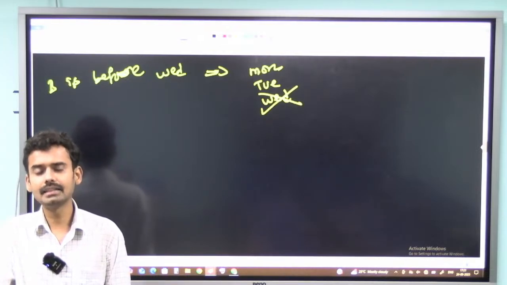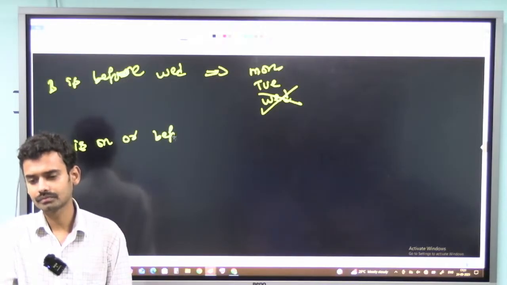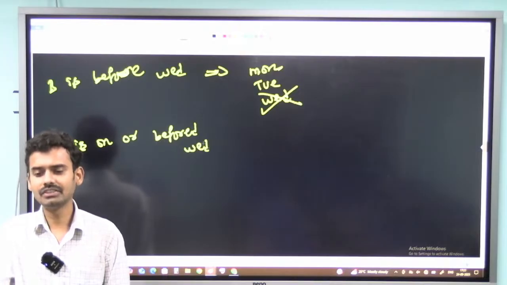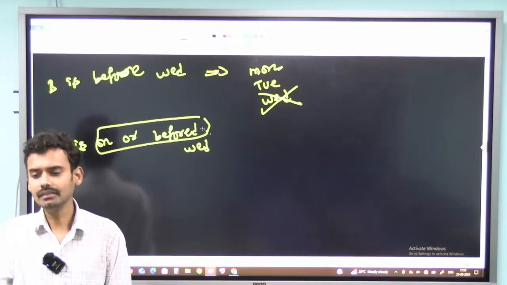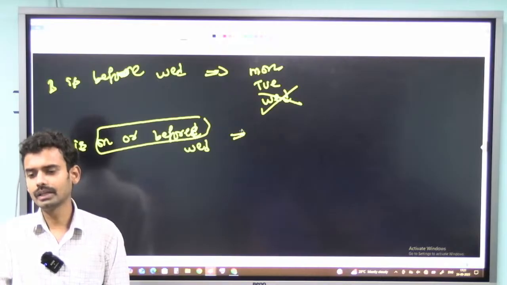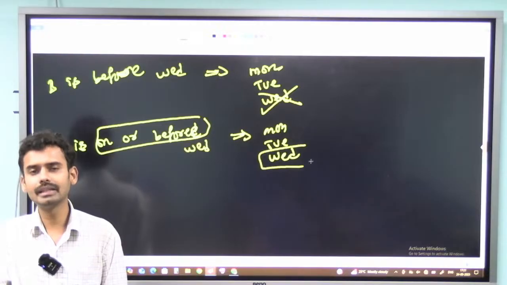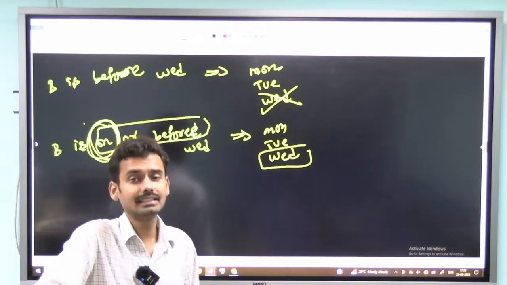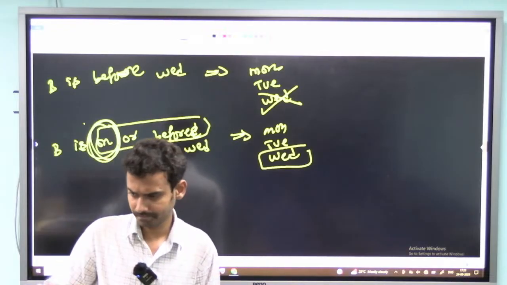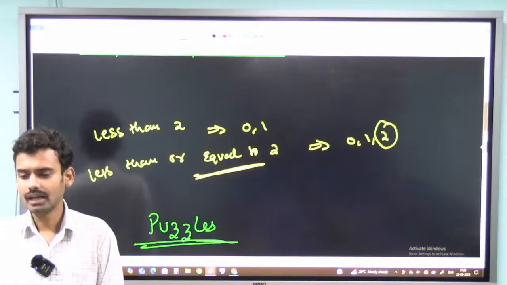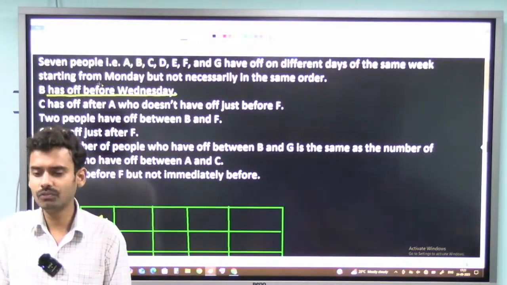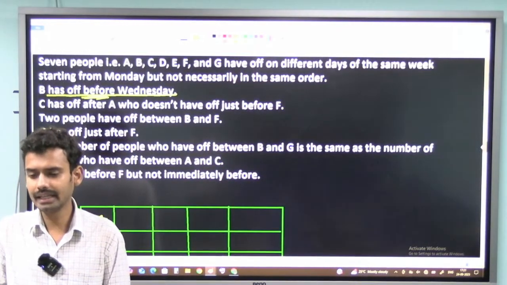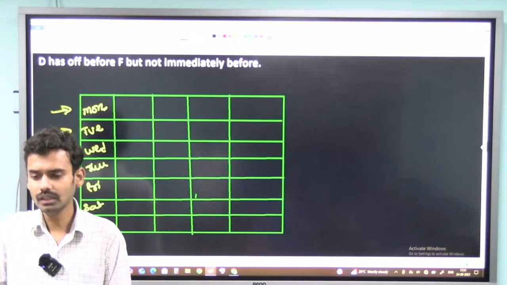Next, the second statement can be like this: B is on or before Wednesday. If they are specifying it as on or before, then you can take it on Monday or Tuesday, and Wednesday can also be considered because they are specifying the word on. It is somewhat the same as less than or equal to versus less than. So here, as the question is saying only before and not on or before, I can't take B on Wednesday, so I can take it only on Monday and Tuesday.